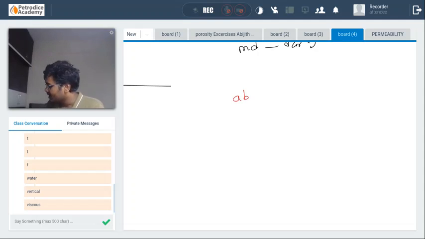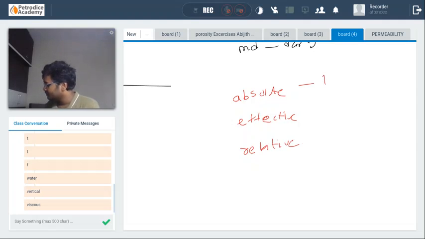Next is absolute, effective and relative, 1, 2 and 3. Guys, this is a very good question. When a particular core sample has been taken to the laboratory, give me the order in which these variables are determined from first to last.